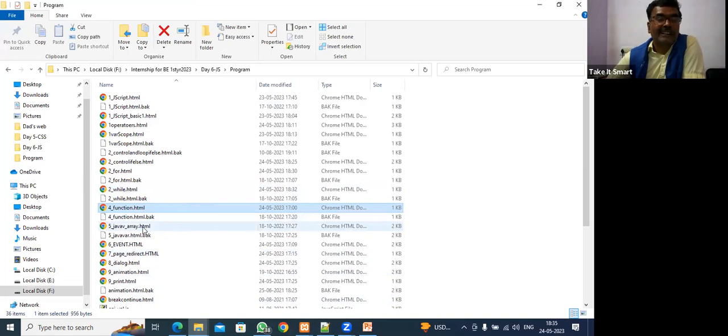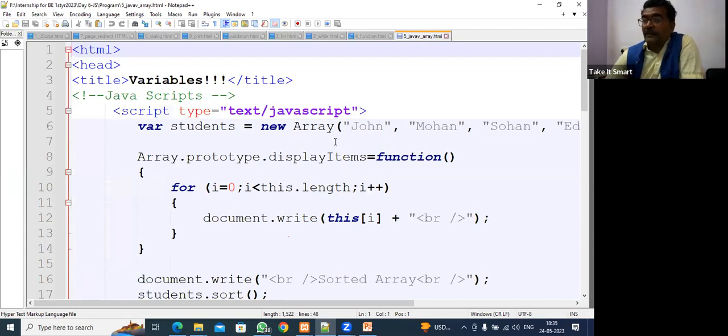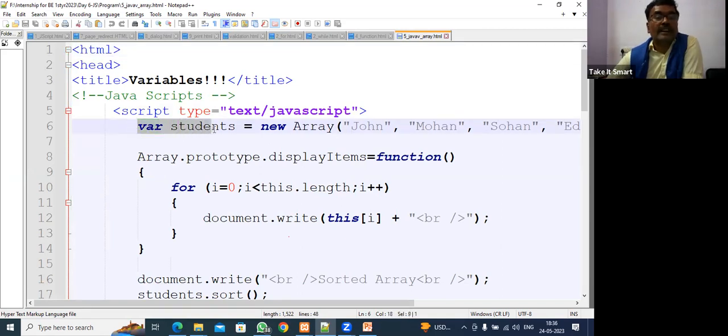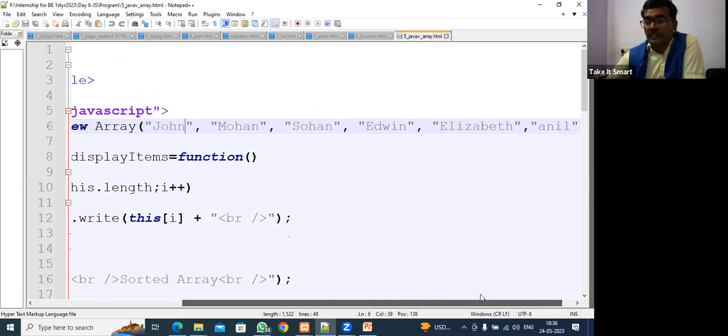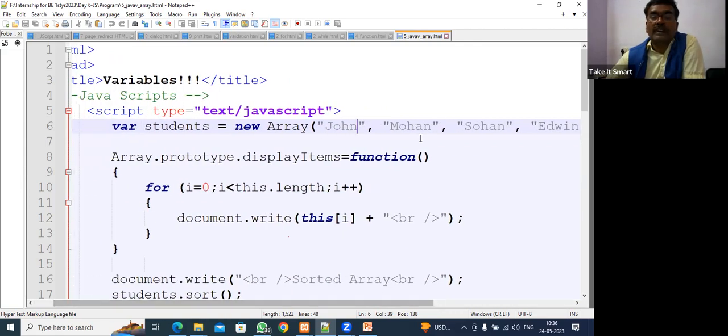Next, array. See, it's a programming language. An array is also a type of variable which can hold multiple values. So how can you declare an array, guys? Using the keyword var, here students. It's like a simple variable, but here we are using new Array and assigning the values here. This is known as array declaration and assignment together. Here we assign some values. So now this array has some values, and in the display item function,